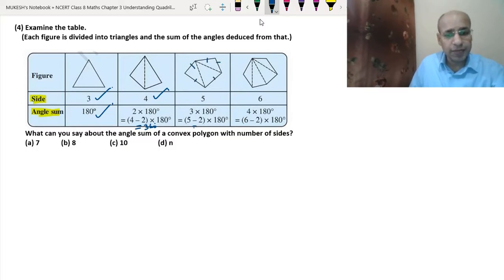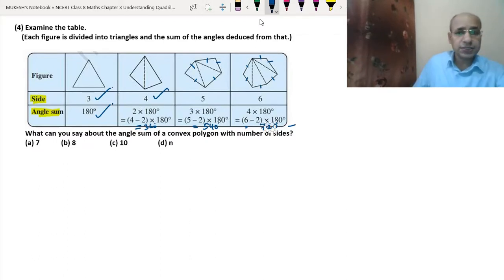So that means it became 5 minus 2, 3 into 180, that means 540 degrees. Okay, here the number of sides is 6. This is the hexagon, 1, 2, 3, 4, 5 and 6. So here we have 6 minus 2, 4 into 180, that means it is 720 degrees. So in the first it is 180, in the second it is 360, in the third it is 540, in the fourth it is 720.